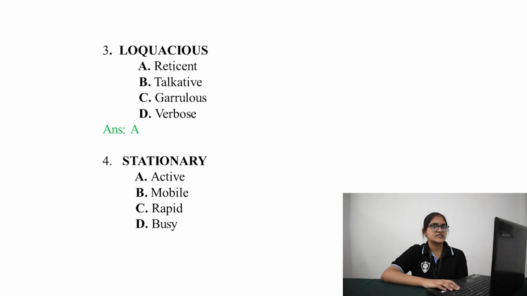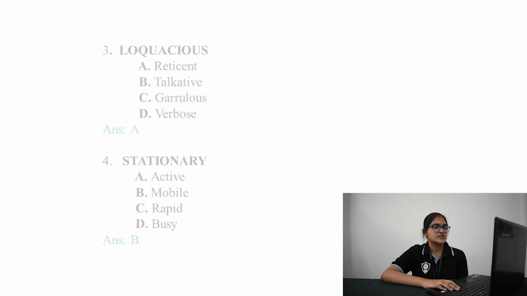Coming to the fourth question, stationary. In the word stationary, you might have observed the word station. You all know what a station is, which refers to something that is static or not moving. When it comes to the options, you have active, mobile, rapid, and busy. You might be confused among active, mobile, and rapid, but for the word stationary, the most appropriate word will be mobile, because mobile refers to something which is not stationary and moves continuously.